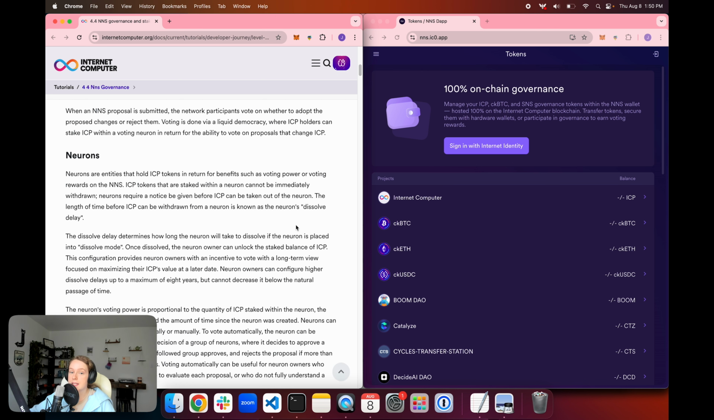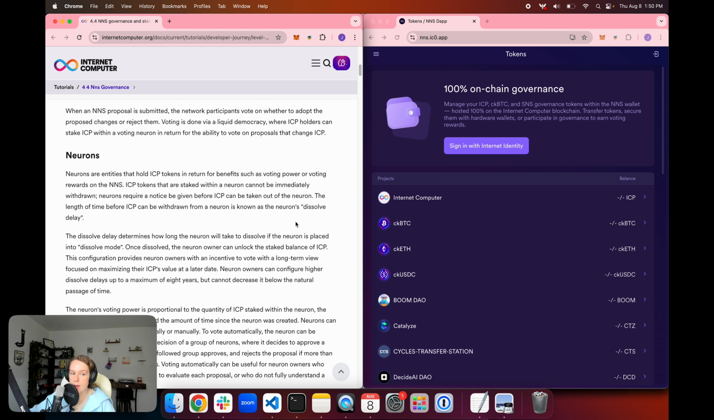So I mentioned staking in neurons. What does that mean? A neuron is an entity that can hold ICP tokens in return for benefits such as voting power or voting rewards. An ICP token that is staked in a neuron cannot immediately be withdrawn. Neurons require that a notice be given before the ICP can be withdrawn. That notice is known as the neuron's dissolve delay, and that determines how long the neuron will take to dissolve if that neuron is placed into the dissolve mode.